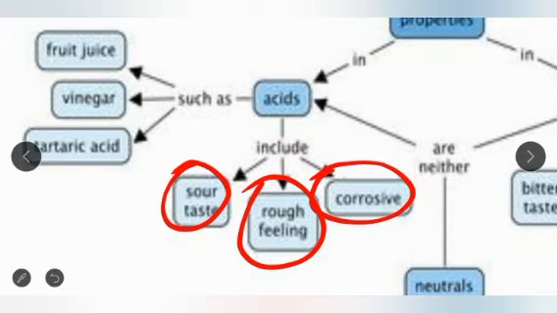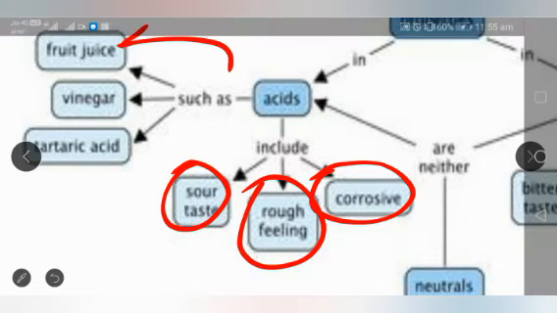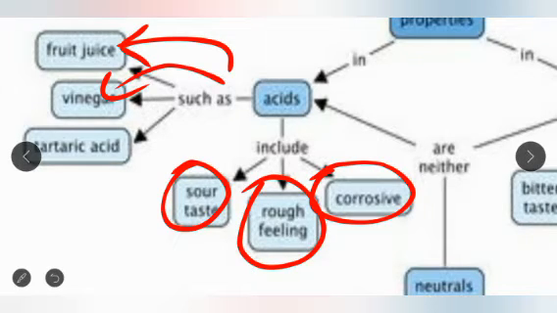As examples, all the fruit juices are acid in our daily life. Vinegar is an acid in daily life. Tartaric acid is an acid. There are so many. Suppose tomato, curd, acetic acid, and all the ripe fruits are acidic in nature. So we have already done this.